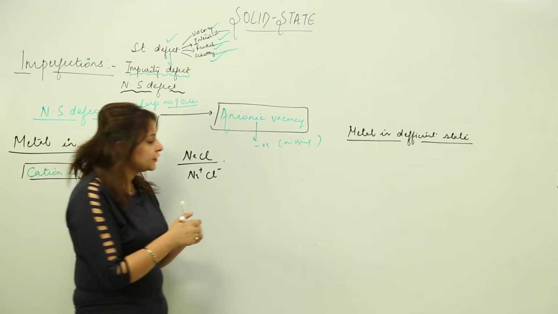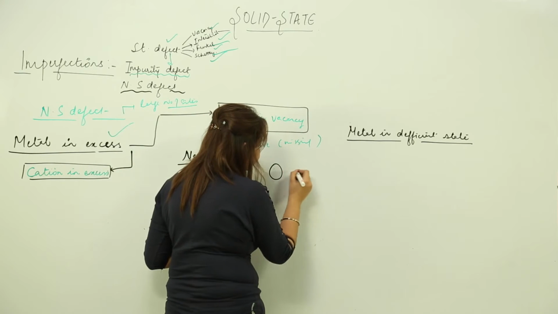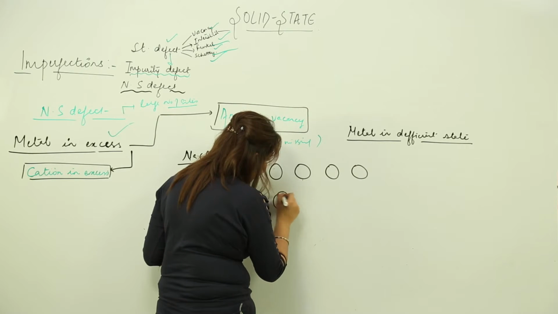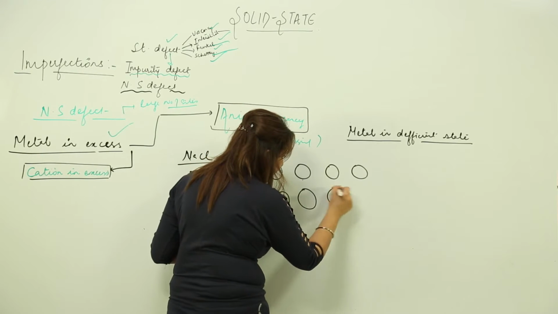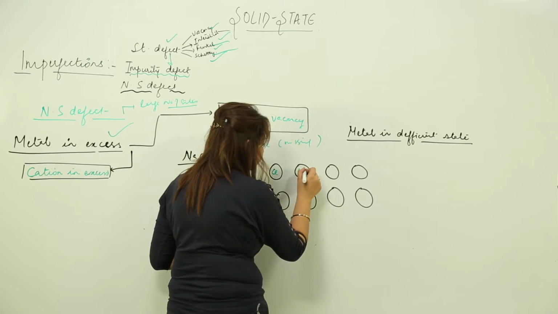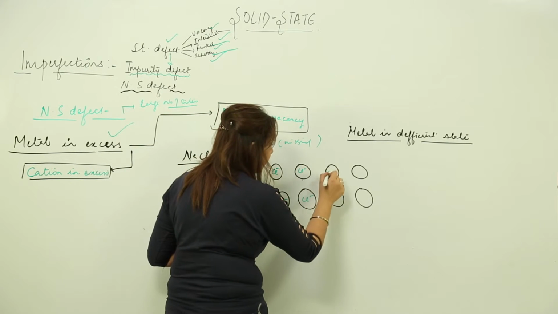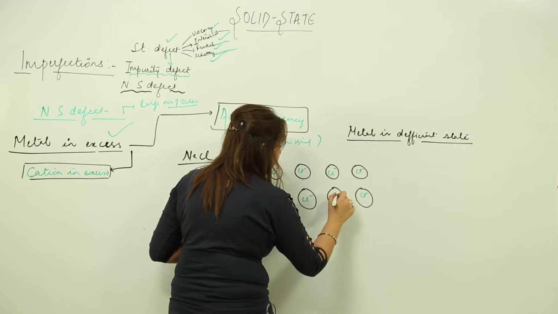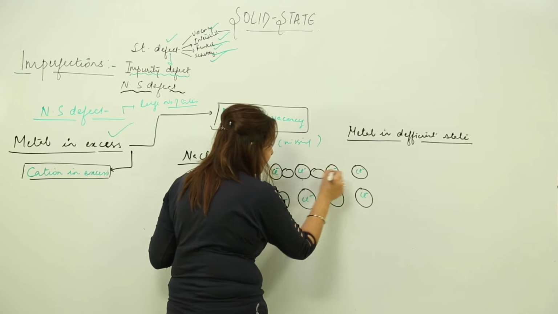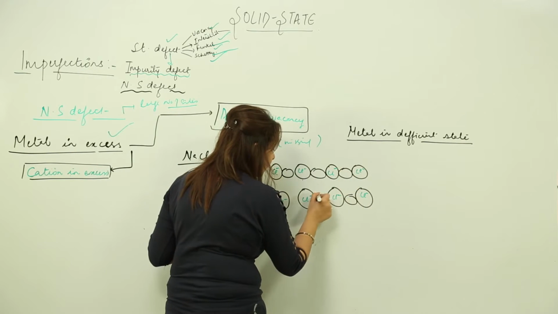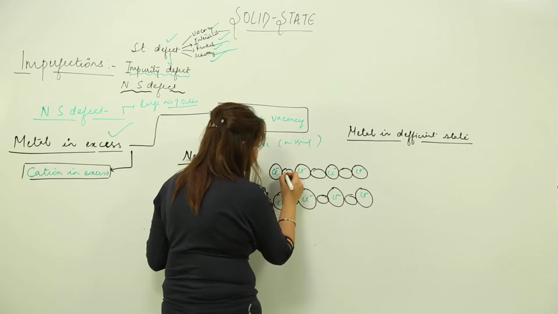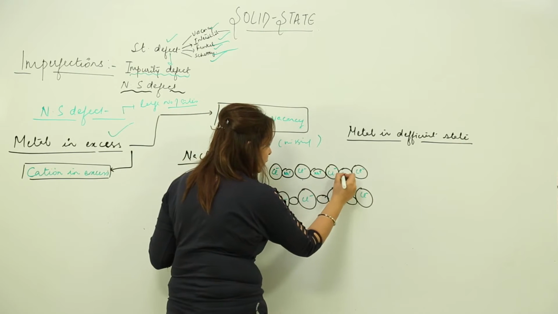I am going to draw a crystal for it in order to make you understand in a better way. The big ones are my Cl negative, all are Cl negative, and in the middle they have the cations. I am making them smaller because cations are smaller than anions, you know that. So this is what I have.